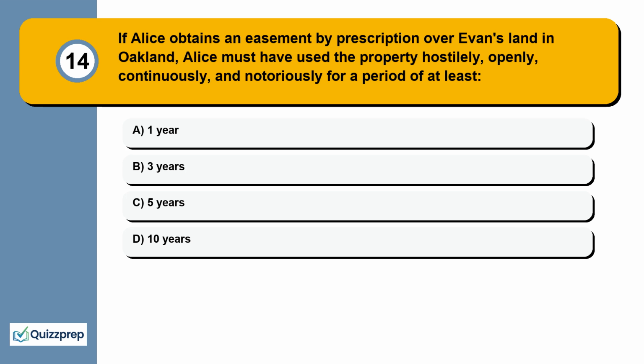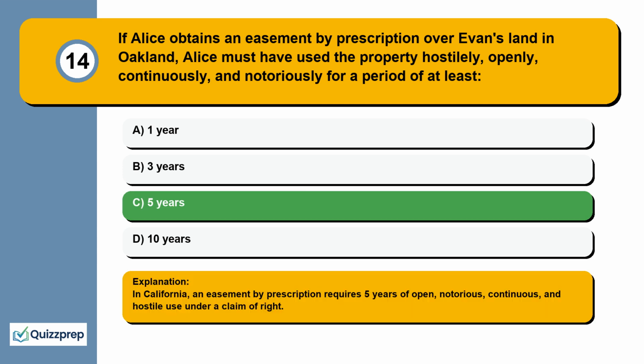Question 14. If Alice obtains an easement by prescription over Evan's land in Oakland, Alice must have used the property hostilely, openly, continuously, and notoriously for a period of at least 1 year, 3 years, 5 years, 10 years. In California, an easement by prescription requires 5 years of open, notorious, continuous, and hostile use under a claim of right.